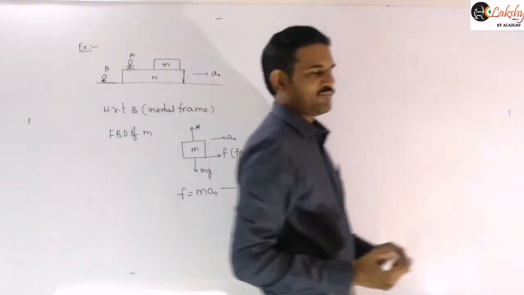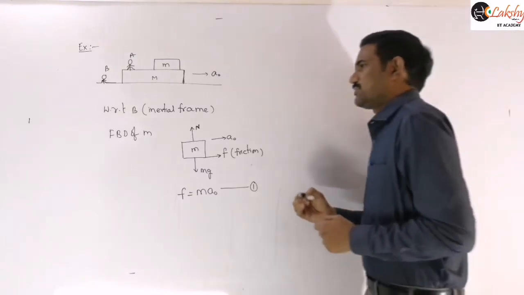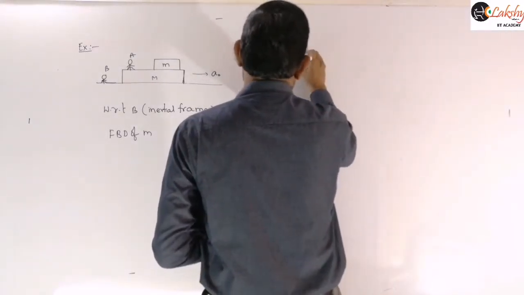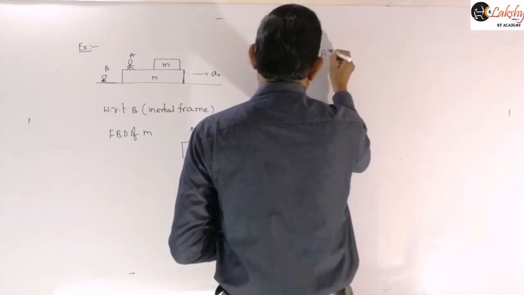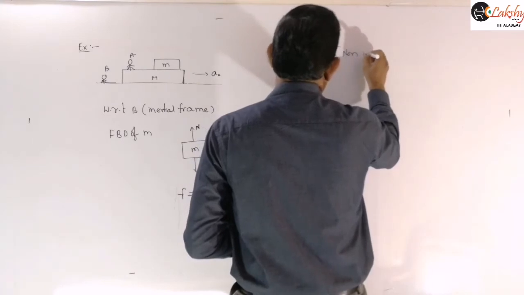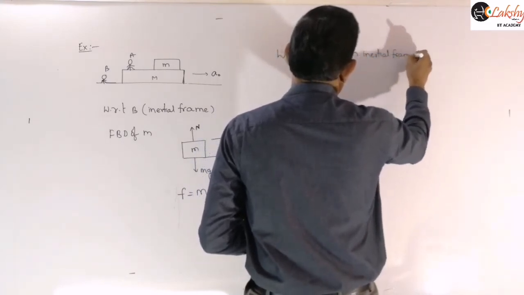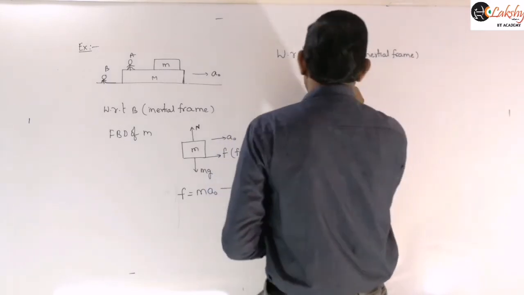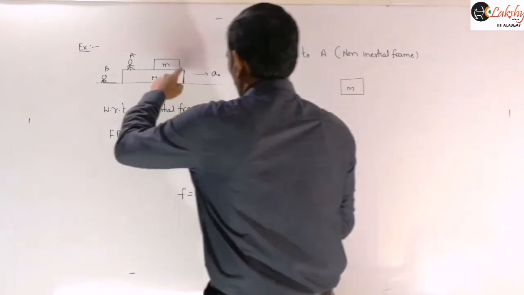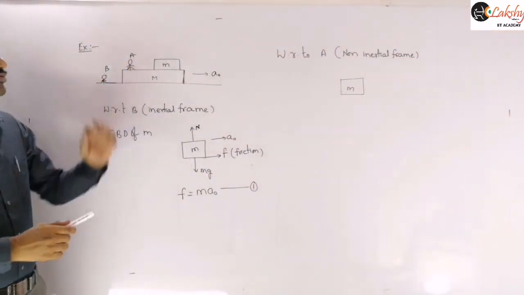Now let us write about the non-inertial frame of reference. Now I am discussing the motion of this object with respect to the observer A, which is nothing but the non-inertial frame. So about this non-inertial frame, I am writing here. Can you say, with respect to that non-inertial frame, is this block at rest or moving with respect to this observer?